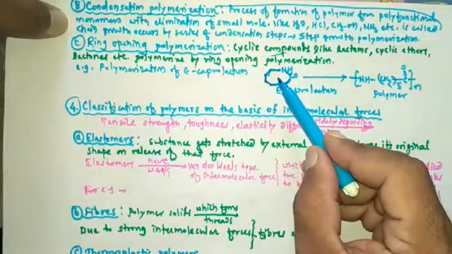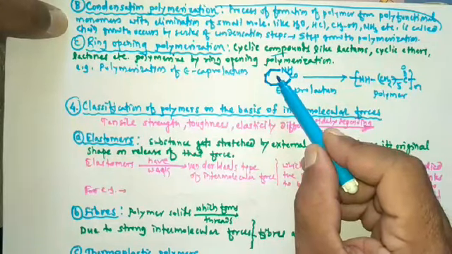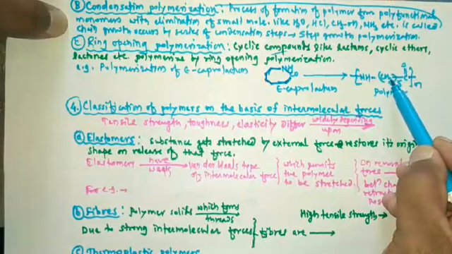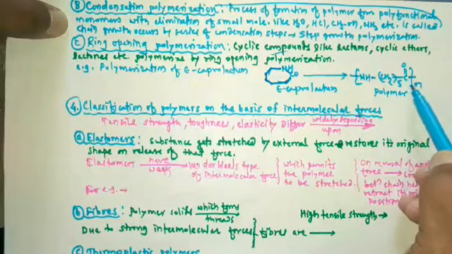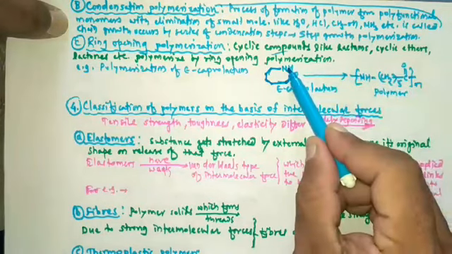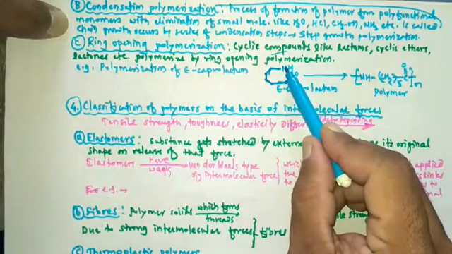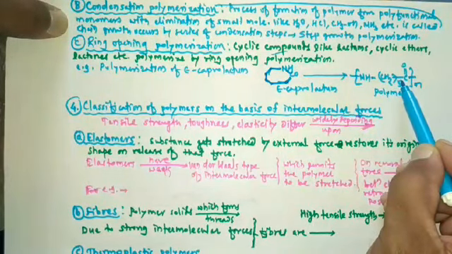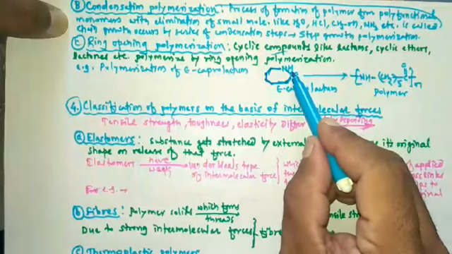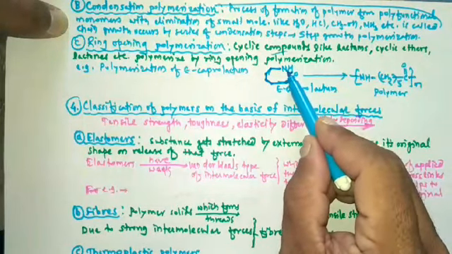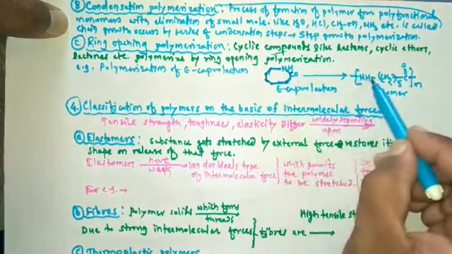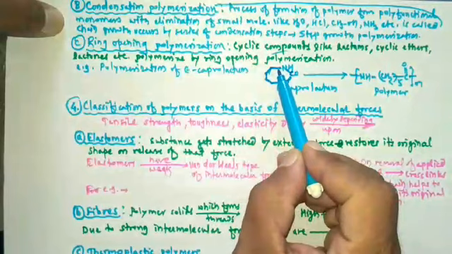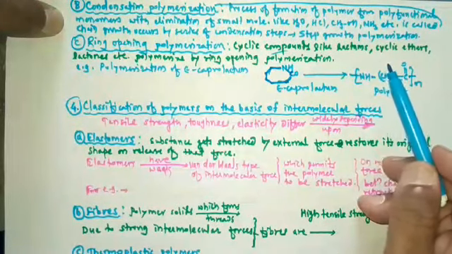When its ring opens and a large number of such units are joined, formation of polymer takes place. See here NH, then CH2 1 2 3 4 5, CH2 five times, then CO, and this bond is broken. Such polymerization is called ring opening polymerization. Here ring opening takes place.